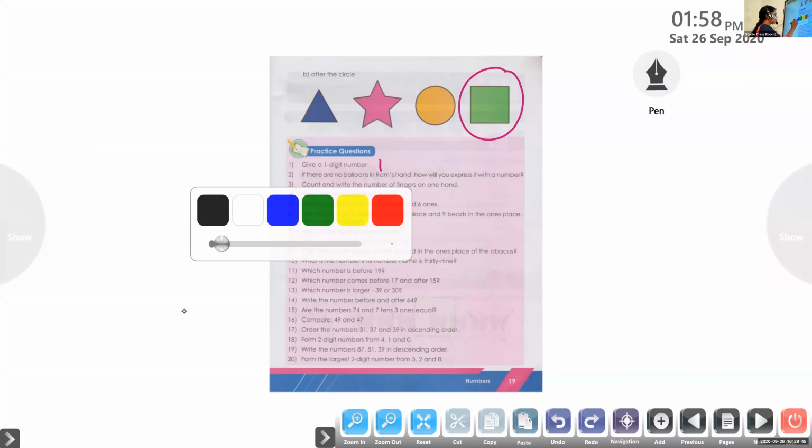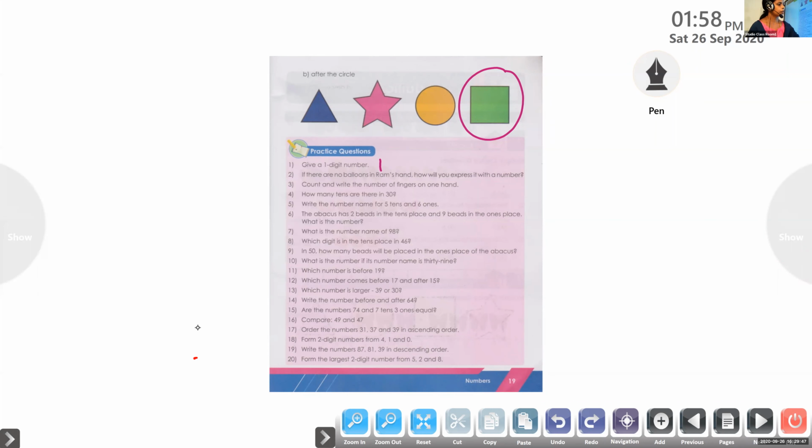And next we have question number 2. It's for Anna Gathering. Anna Gathering, read question number 2. If there are no balloons.